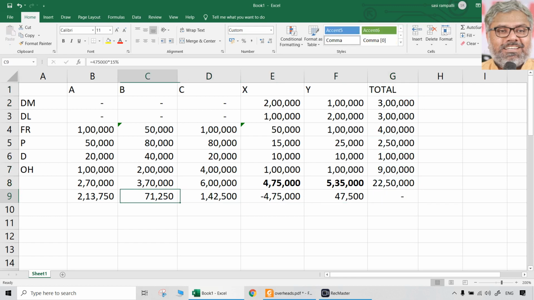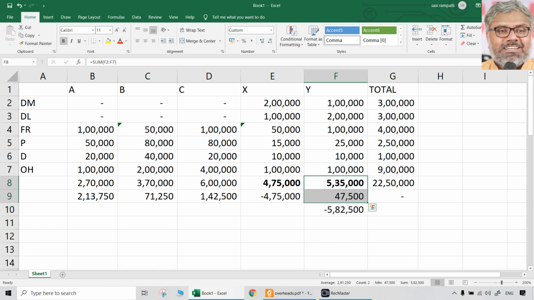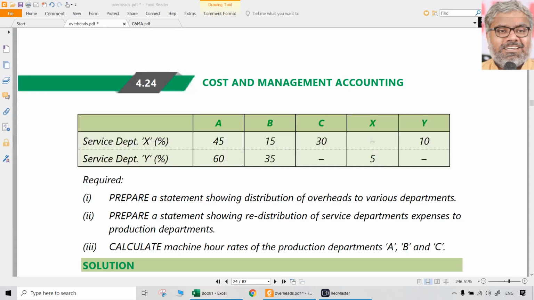Naturally 0, because we took 1 minus and the other is distributed to others. Next what comes? This total 535 plus this 47,500, that should be distributed. Let us take minus of that so that it is clear. So minus 582,500, this total of two things in Y, that should be distributed to whom?